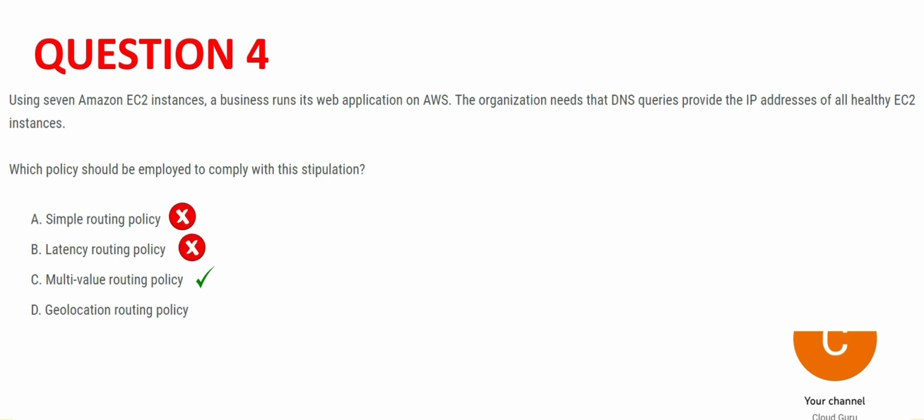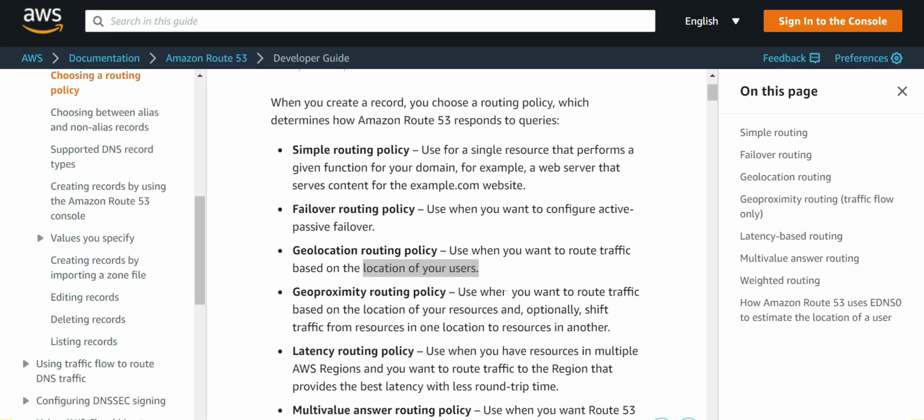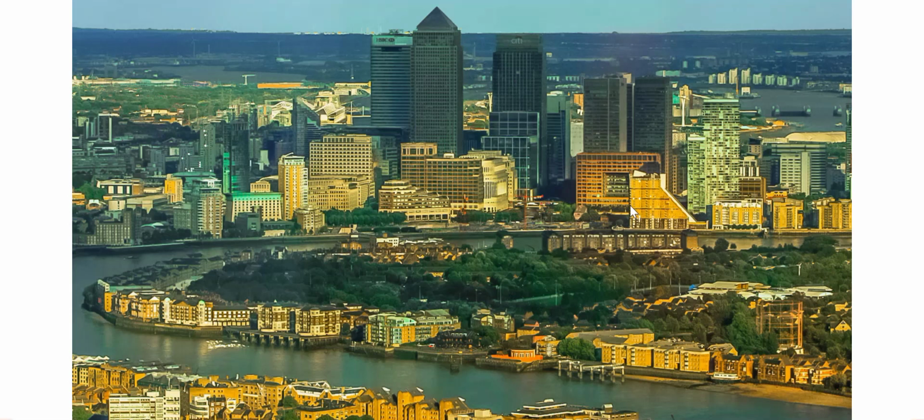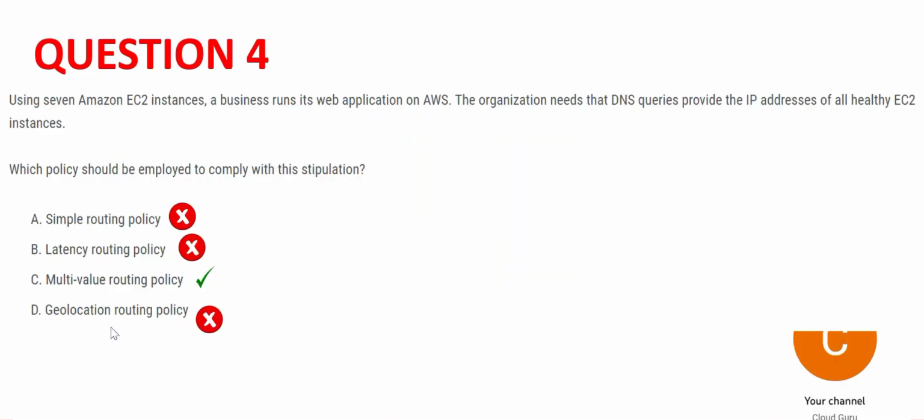And the last one says geolocation routing policy. Use this when you want to route based on the location of your users. If your user is in Sao Paulo, then the routing will happen close to that region. If the user is in London, then the routing will happen close to the servers which are based in London. So D is also wrong. We have our final answer as option C. Let's move forward to the 5th question.